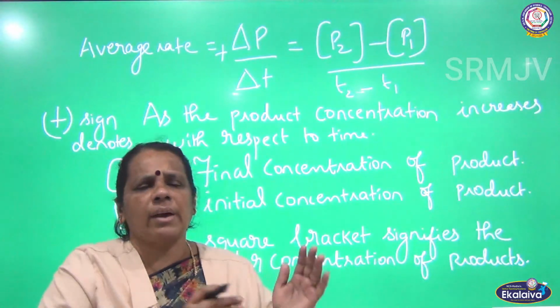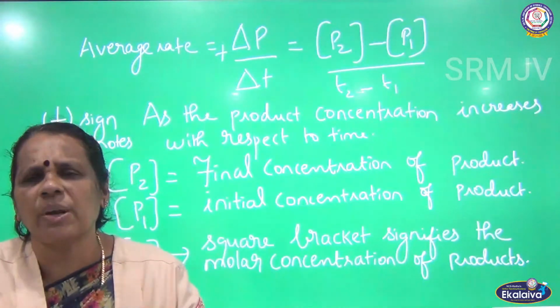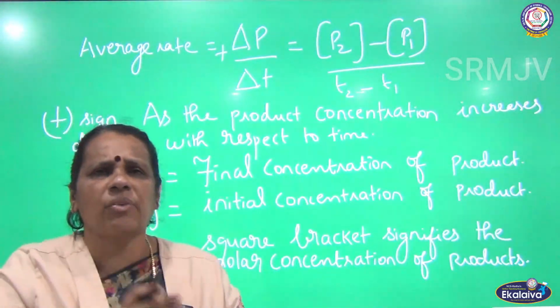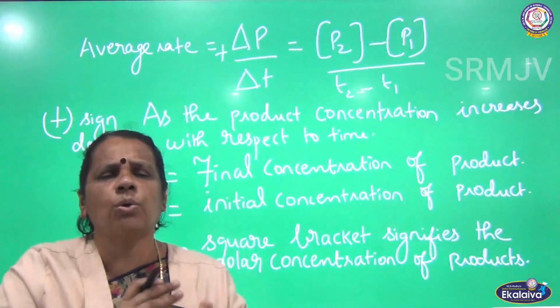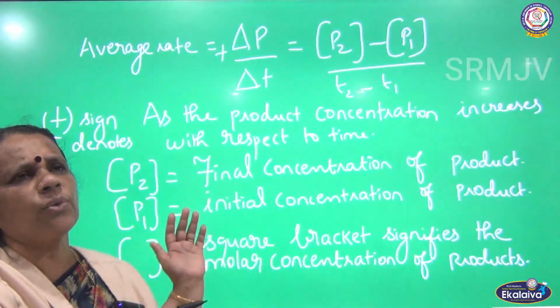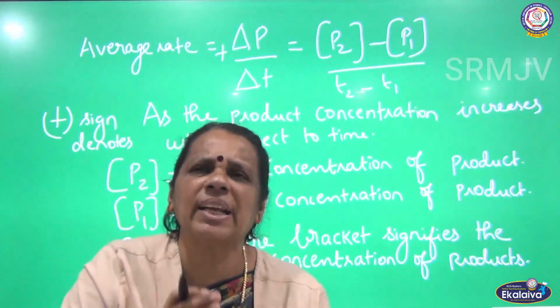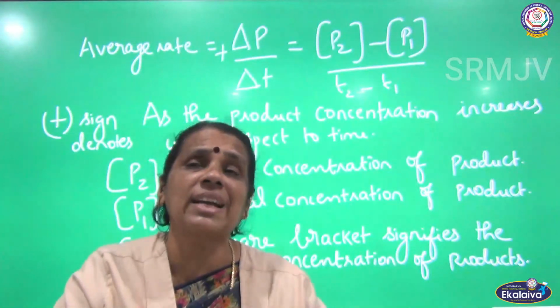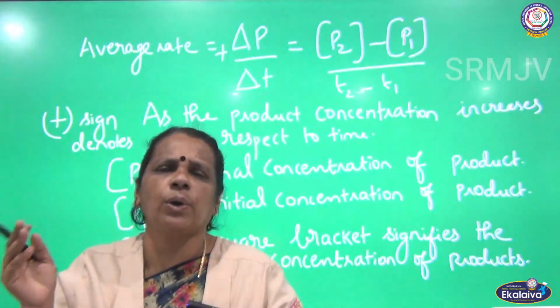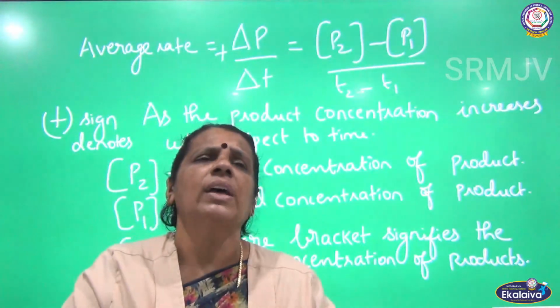So today I have arrived at the expression for average rate of the reaction, and I have defined the average rate also. Up to this I am concluding today. I want everybody to go through this. Tomorrow we are going to see the graphical representation of average rate. At the same time we are going to talk about the instantaneous rate also, and its graphical representation.